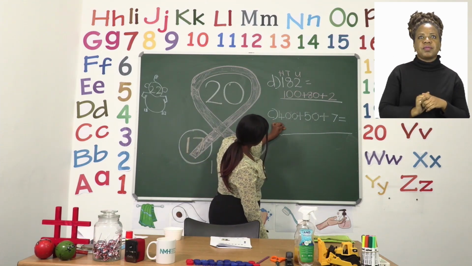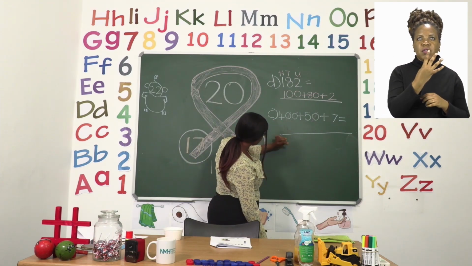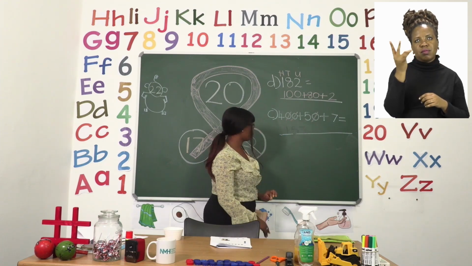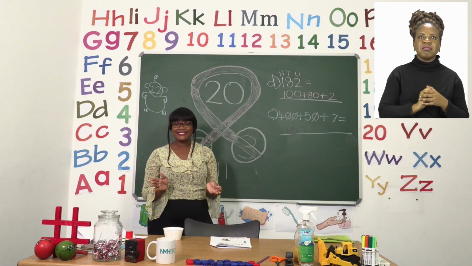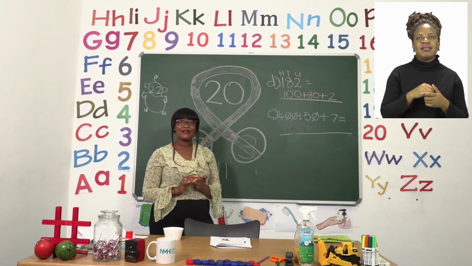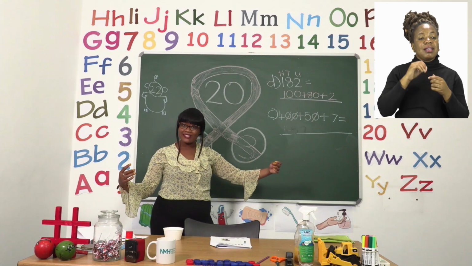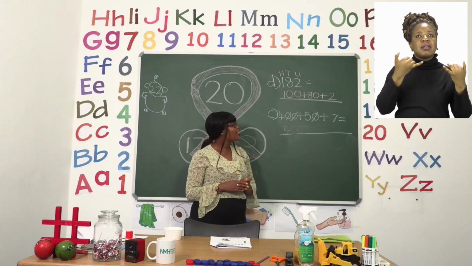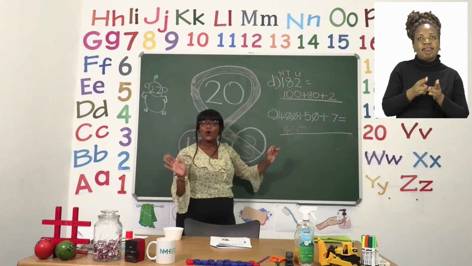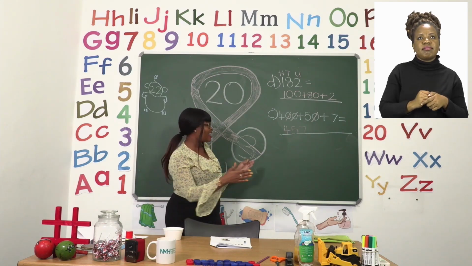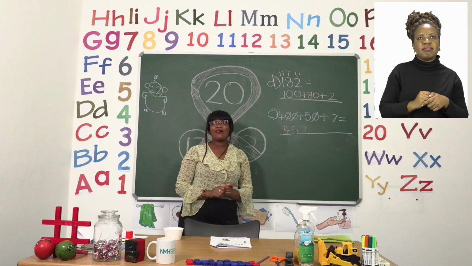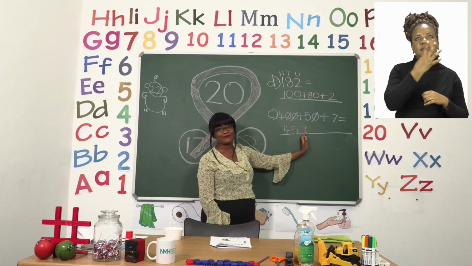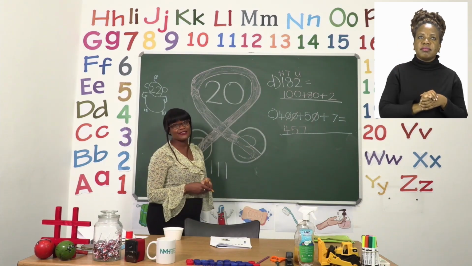So we will now have 457. And that one is very simple. So remember, when you're breaking down numbers, you need to stretch them out and add the zeros according to the place values. Then when we are putting them together, we remove all those zeros and bring the numbers together. So our answer now is 457. Take your time with all the exercises, boys and girls.